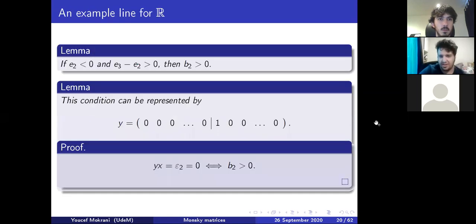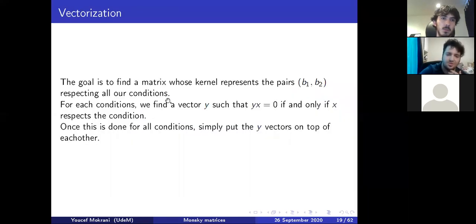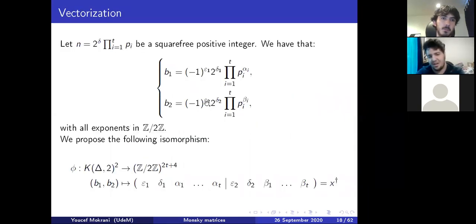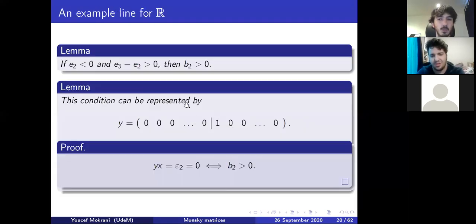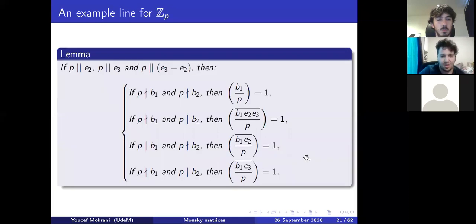So how do we get the lines? For example, we remember that our first condition is that B2 needs to be greater than 0. This simply is represented by taking the vector 0 everywhere except the column representing the exponent epsilon 2. Epsilon 2 is just the exponent of the minus 1 of B2, which means that Yx is just equal to epsilon 2. And this is 0 if and only if B2 is positive. It respects our condition.